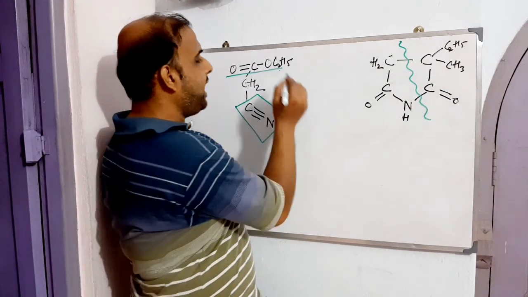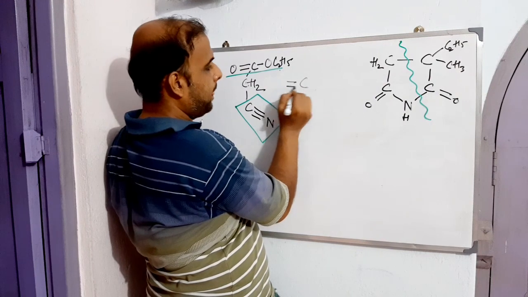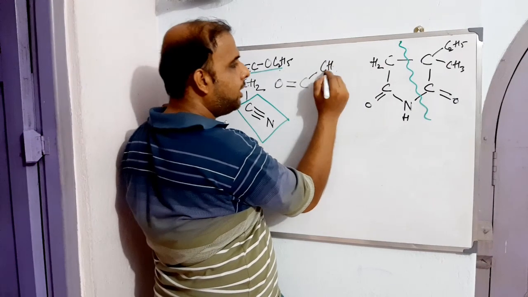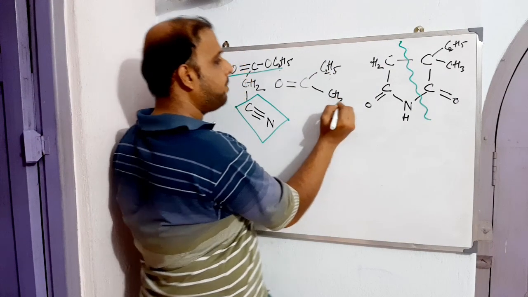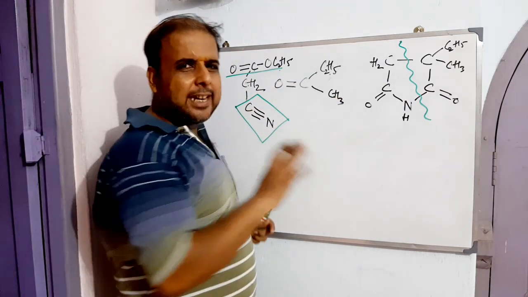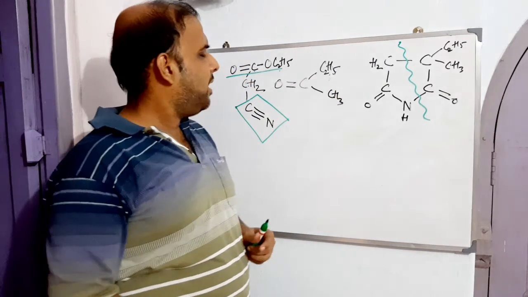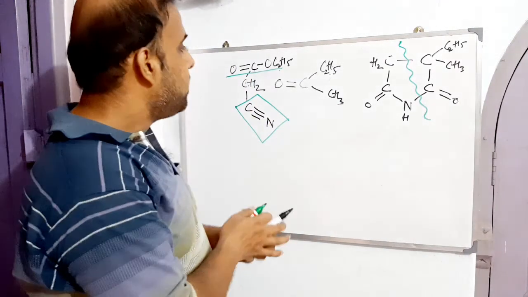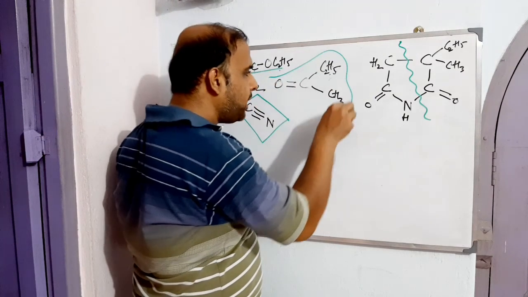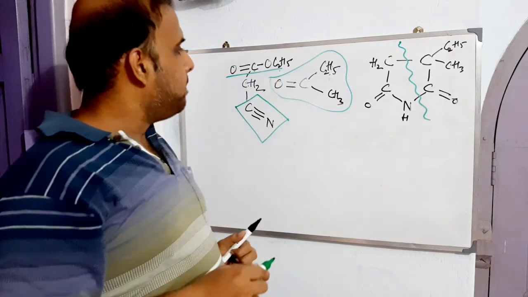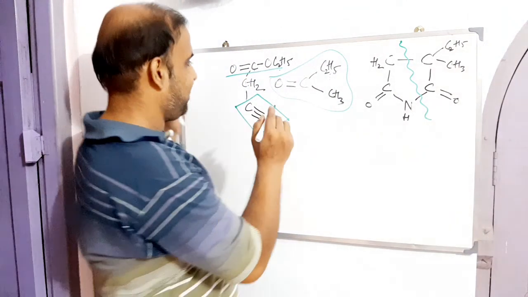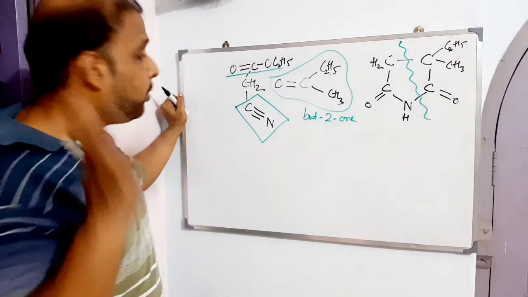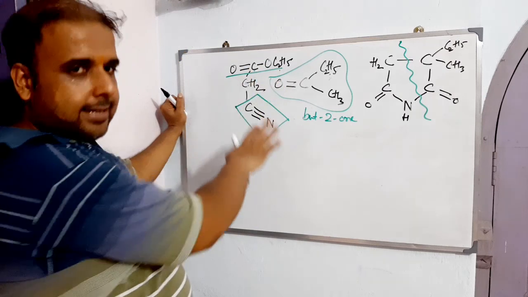Okay, so the next one will be something like this. For my convenience, I'll make it CH3. What is that actually? It's a ketone. No other functional group is associated with this particular compound. So this is a ketone made up of 4 carbons. Can it be called but-2-one? Yes, this can be called but-2-one, or rather 2-butanone. So this is ethyl cyanoacetate and this is 2-butanone.